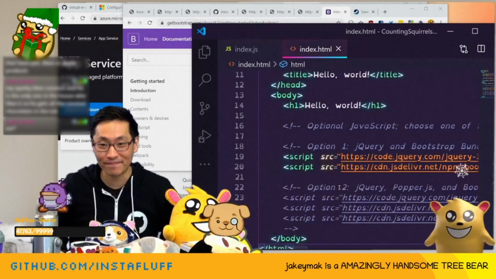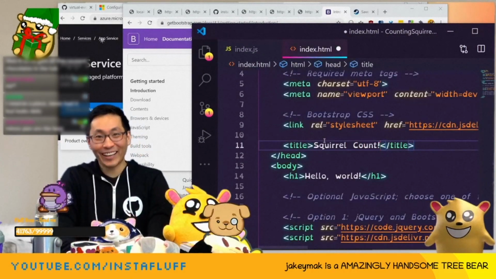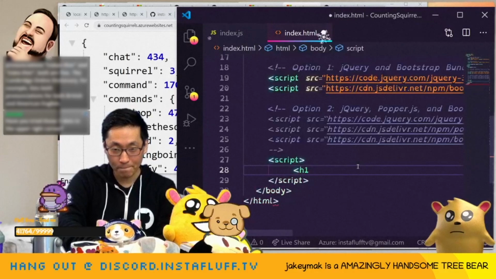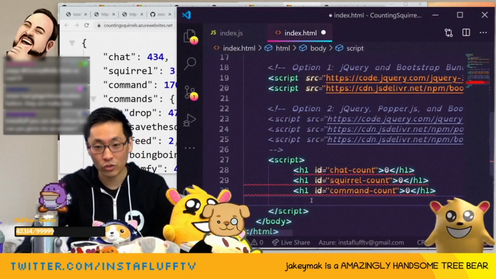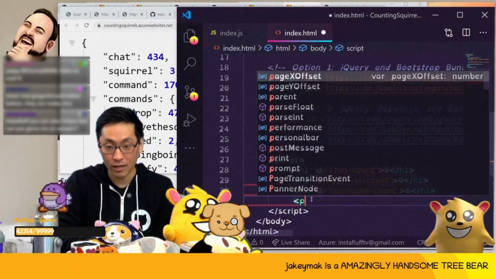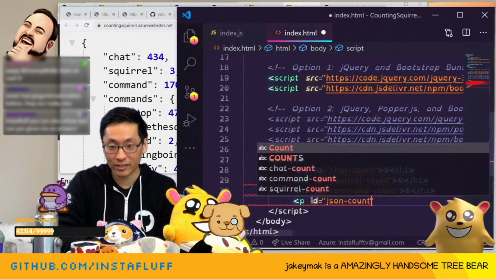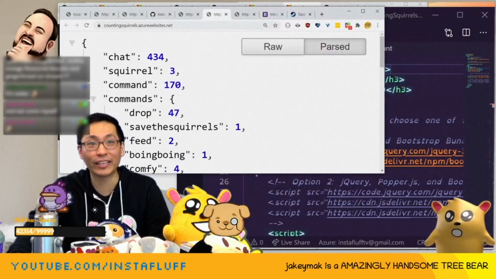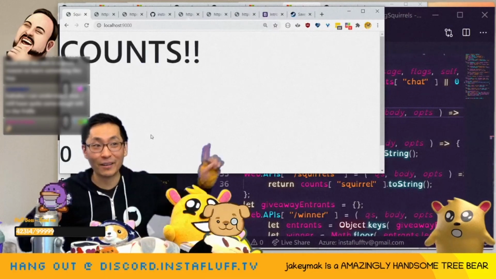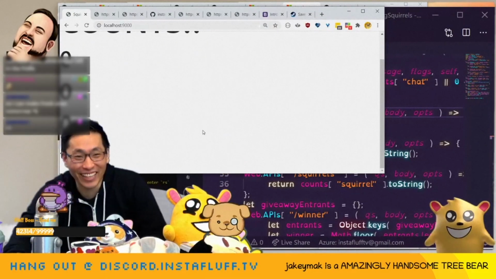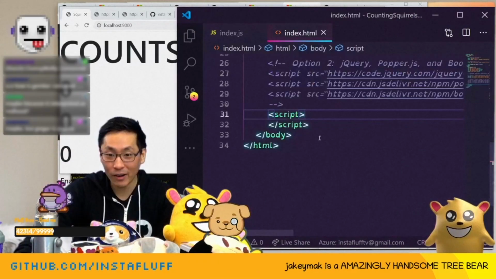This is all we have to do. H1. All right, let's see if we can finish this. So I guess we'll just be like, hey, JSON counts. Here we go. This is what it's gonna look like. Yeah. It's gonna be a web page. Whoa, it's gigantic. But now, check it out.